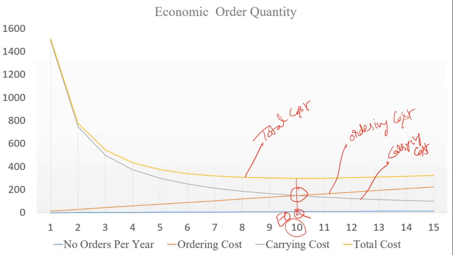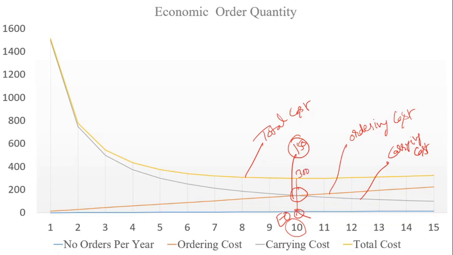When 10 orders happen, our EOQ occurs, because at this point ordering cost and carrying cost both intersect, since both costs are 150 and the total cost is 300. That is the least.